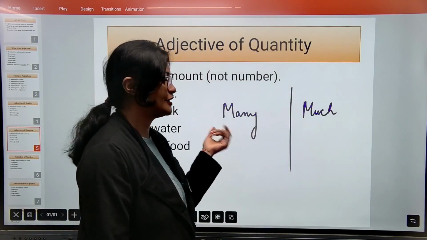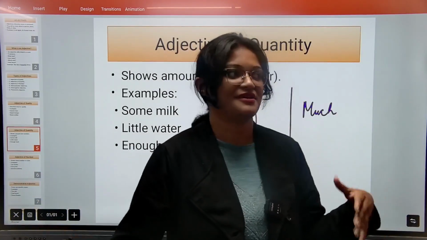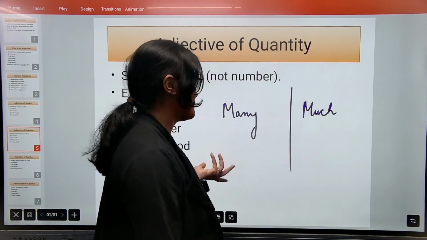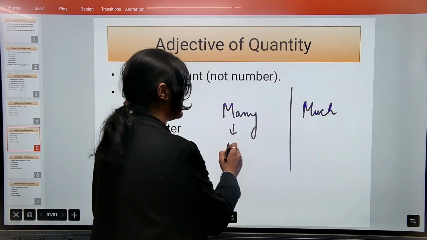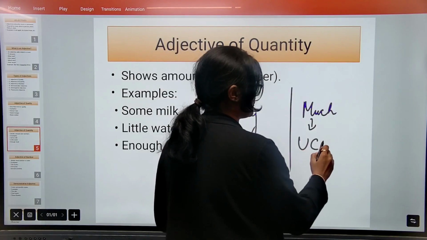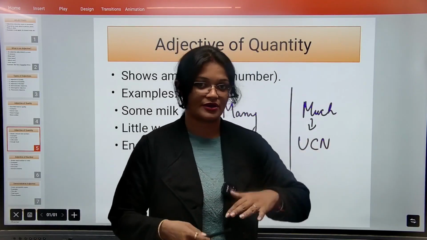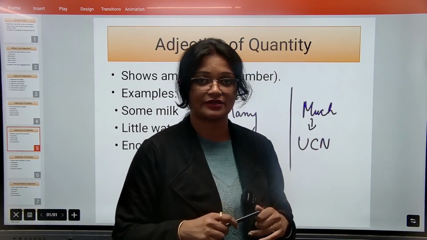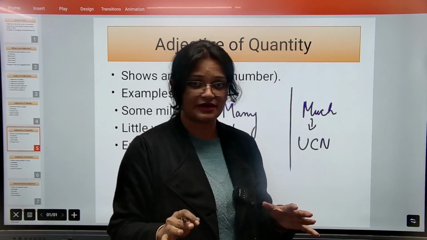So when we hear this word many, क्या आता है दिमाग में? बहुत, बहुत ज़्यादा, something bigger in amounts, है ना? And much, that is also similar, right? So what happens is that many should be used with countable nouns and much should be used with uncountable nouns. We have a video about nouns, so you can go and check it there. So countable noun and uncountable noun basically क्या होता है? The ones which you can count 1, 2, 3, 4 करके, that is countable noun and we use many.